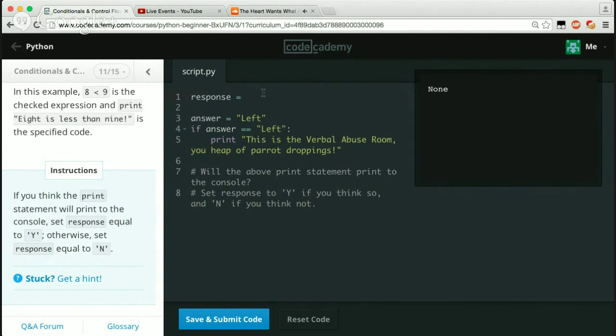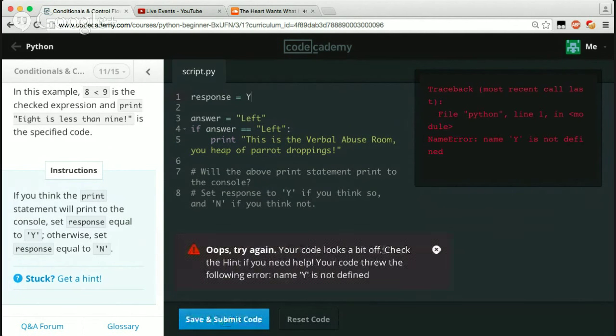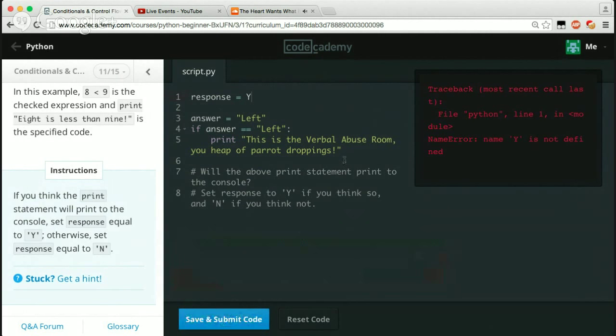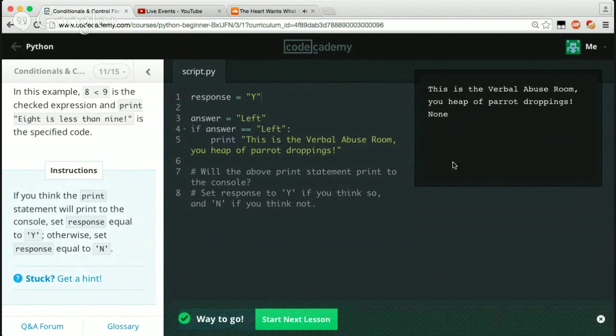Set response equal to... wait, so if you think the print statement will print to the console, set response equal to y. Okay, yeah, we'll just say y. Oh, looks a bit off. Check the hint. Oh, okay. Set response, we're not on the parenthesis, that's why I just typed in y. There we go. Cool.